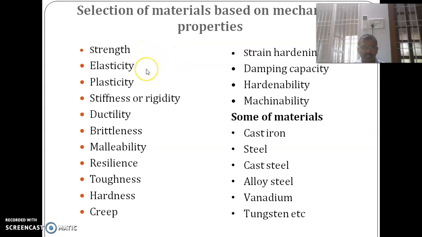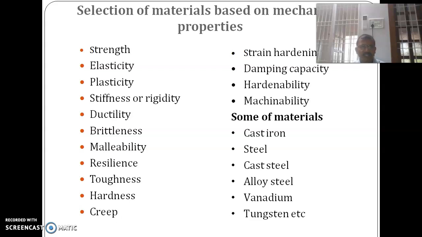Then elasticity. Elasticity is a mechanical property. Depending upon the application, whichever property is more significant, the material should be selected based on that property. Elasticity is the property by which the material should elongate within the elastic limit. Plasticity: when the material is subjected to external loads, it will go beyond the elastic limit. That is called plasticity.